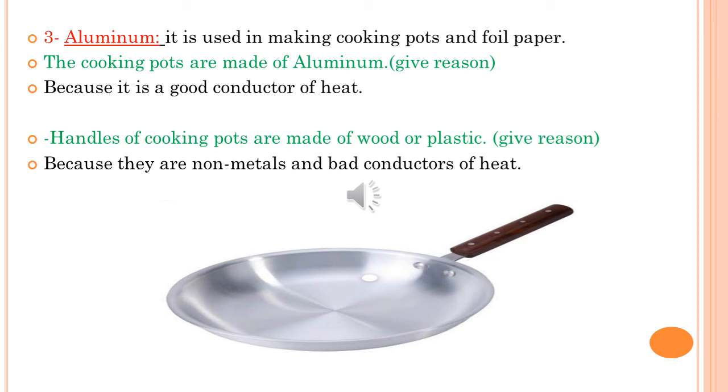Another example, aluminium. We use aluminium to make what? Cooking pots and foil paper, foil sheets. The give reason here: cooking pots are made of aluminium because it's a good conductor of heat. The handles of the cooking pots are made of wood or plastic. Give reason: because they are non-metals and bad conductors of heat.